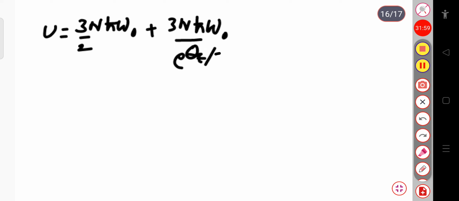Okay, now we can calculate Cv. So Cv will be equal to ∂U/∂T at constant V. In this expression the temperature term is absent in the first term, so we only have to take this term.